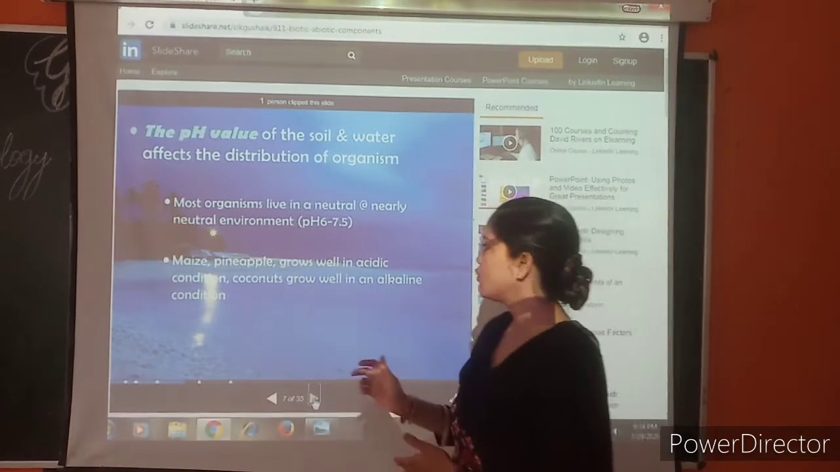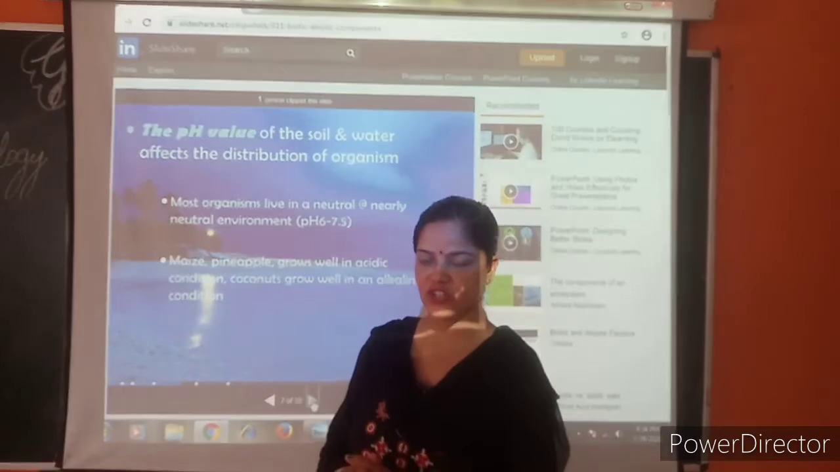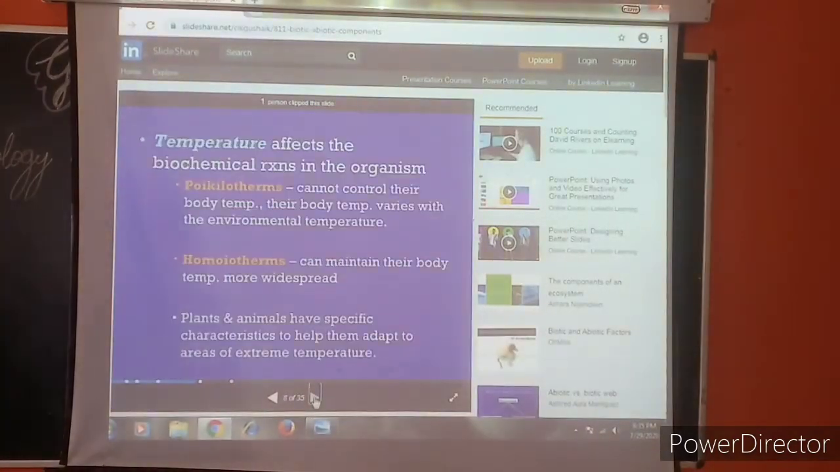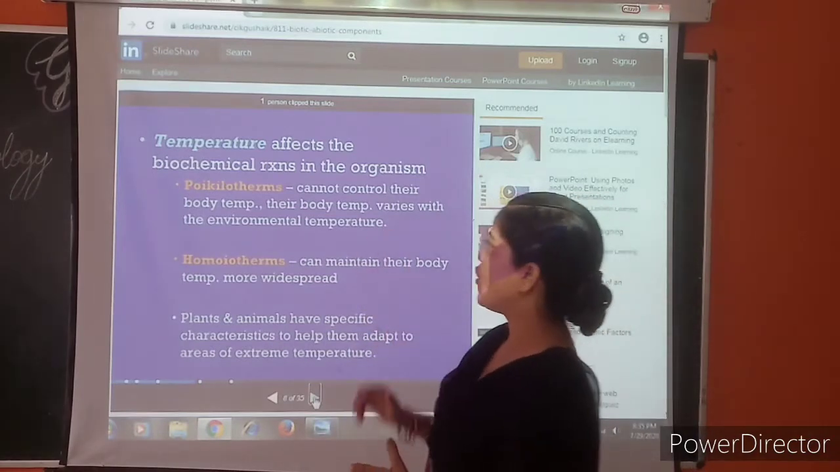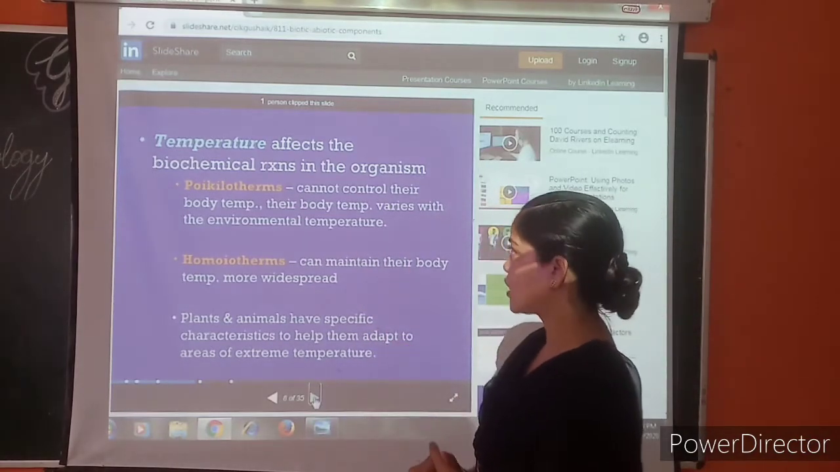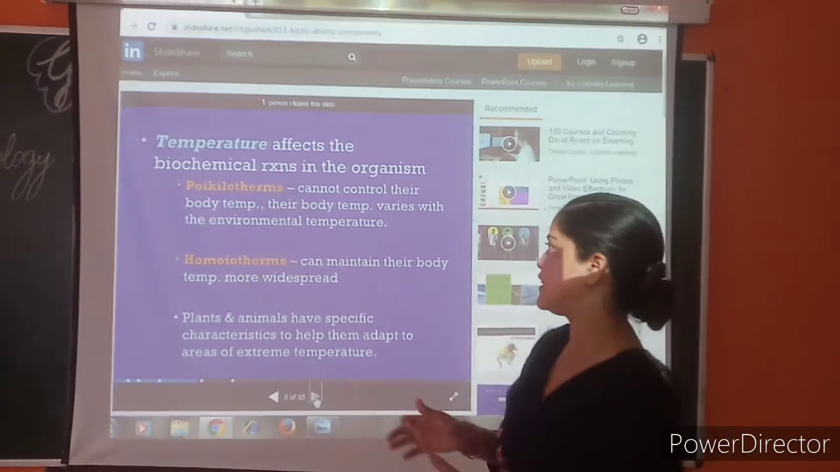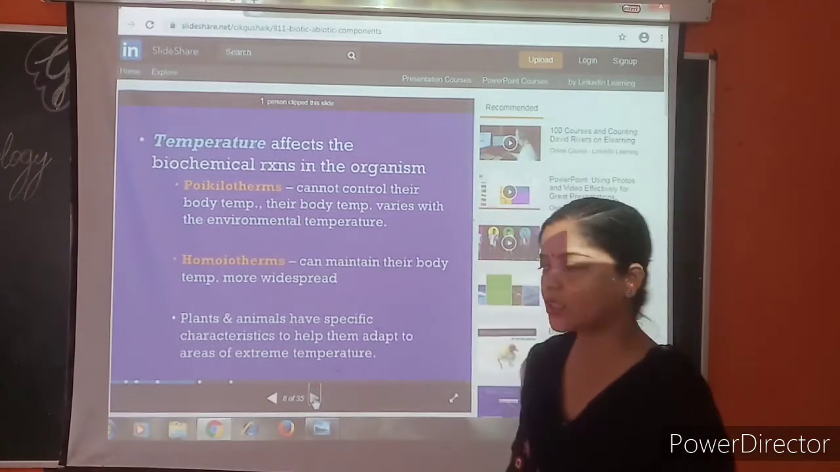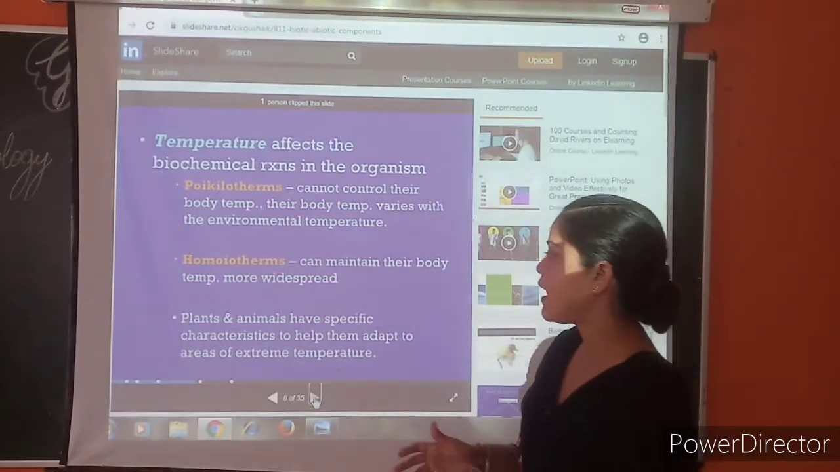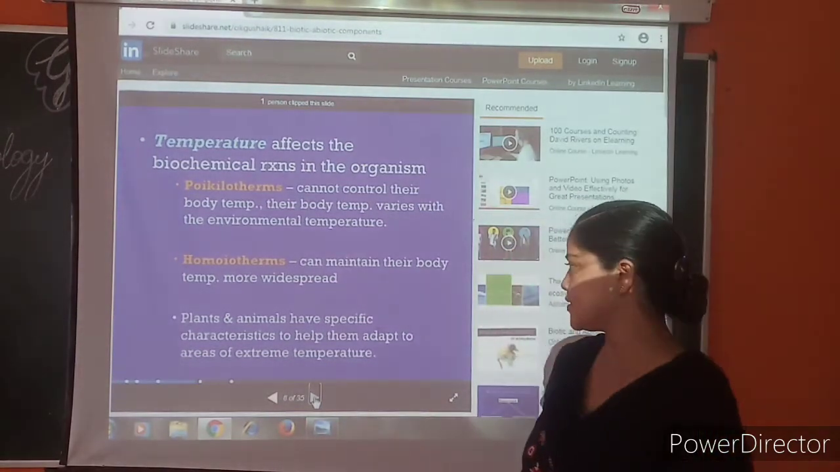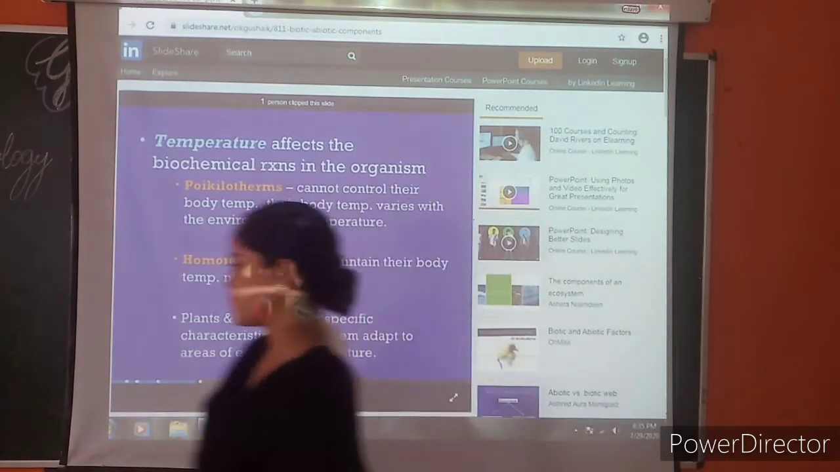Maize and pineapple grow well in acidic conditions. Coconuts grow well in alkaline conditions. And as you know, temperature affects the biochemical reactions in the organism, like poikilotherms that cannot control their body temperature. Their body temperature varies with the environmental temperature. Homeotherms can maintain their body temperature, so they are more widespread. Plants and animals have specific characteristics to help them adapt to areas of extreme temperature.